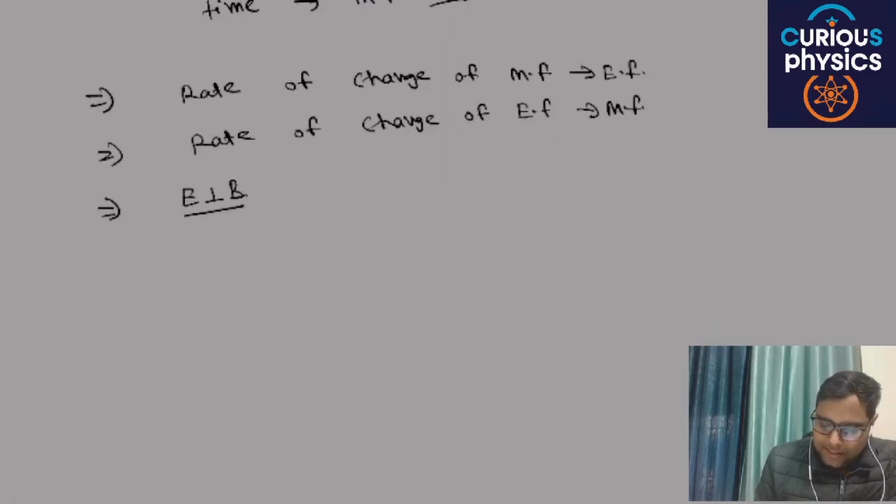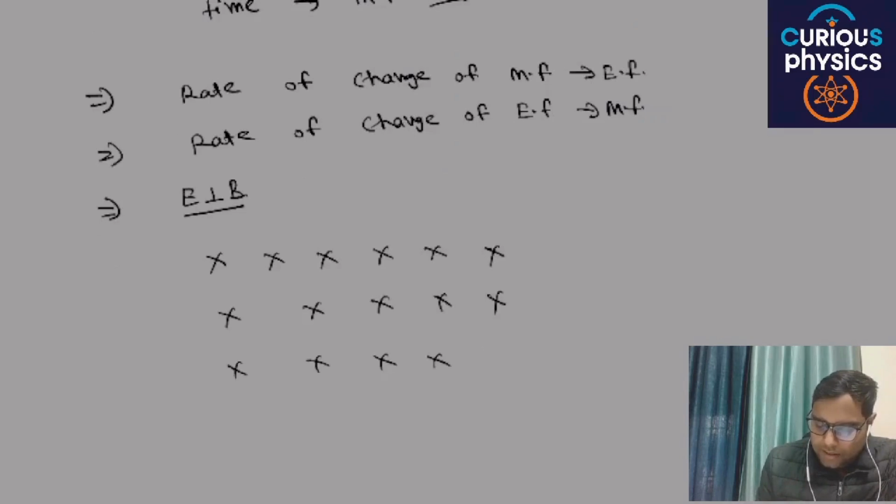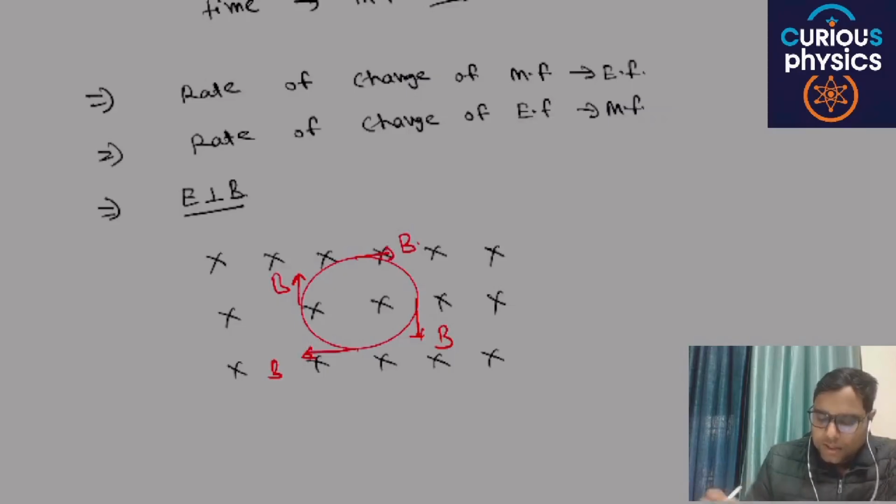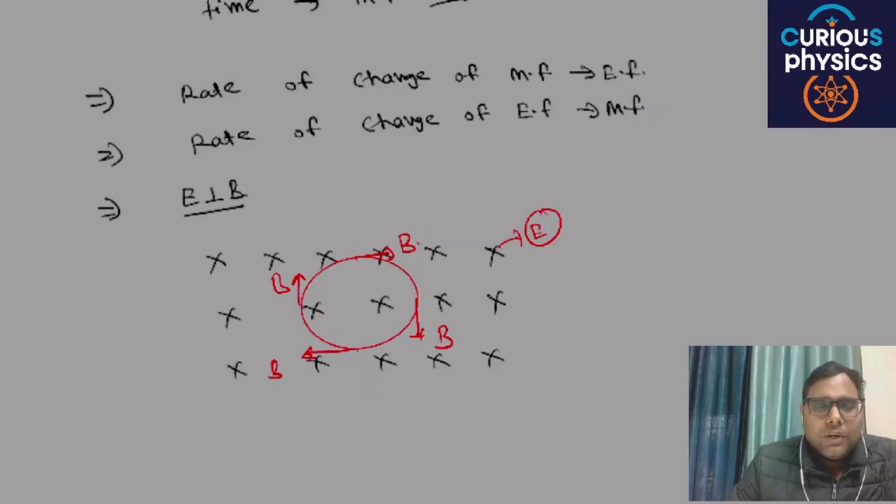Let's say this is the direction of electric field. Then can you draw the magnetic field? Magnetic field will be this circle, and here this B, and it is perpendicular to the electric field. This crosses, electric field is away from you. Are you able to understand my point or not?